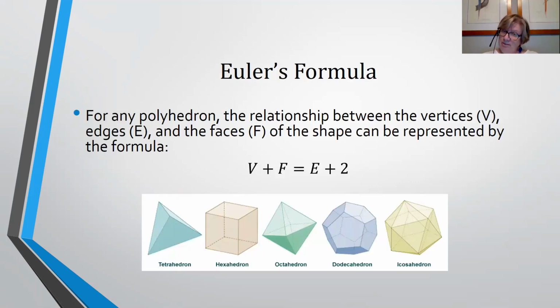Euler's formula, this is what I had just mentioned. Euler's formula connects or represents the relationship between the number of vertices, faces, and edges of any polyhedron. Now, here on this slide, I've got pictures of the 5 platonic solids. The platonic solids, there are only 5 of them, and all of the sides are made up of regular polygons.